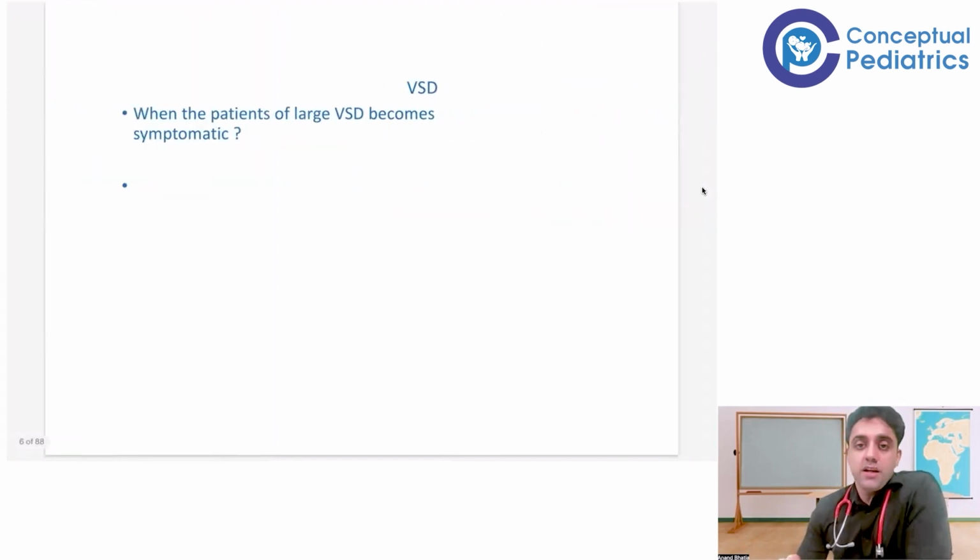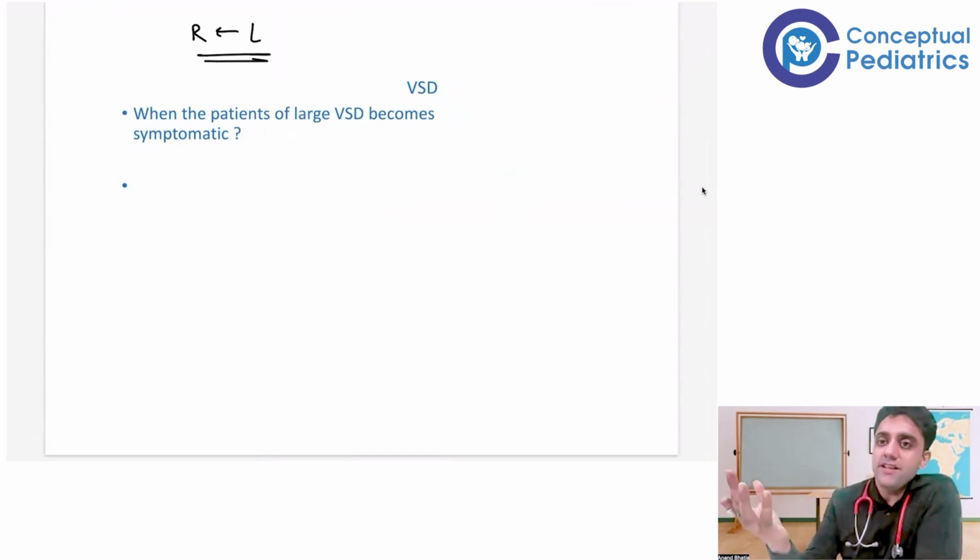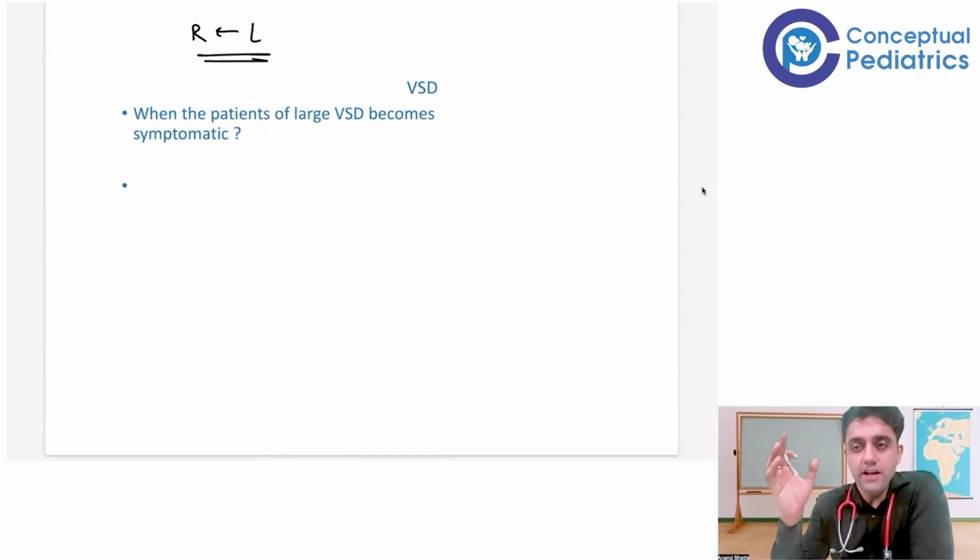Number two, very importantly, when do patients with a large VSD become symptomatic, or even I can say, when do patients with left to right shunts become symptomatic? Symptoms of heart failure basically start coming.